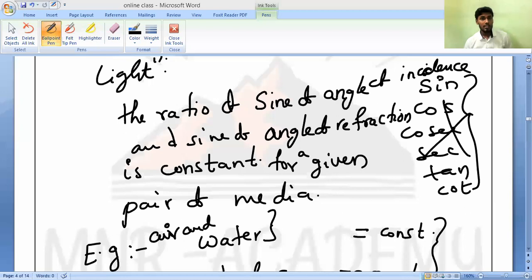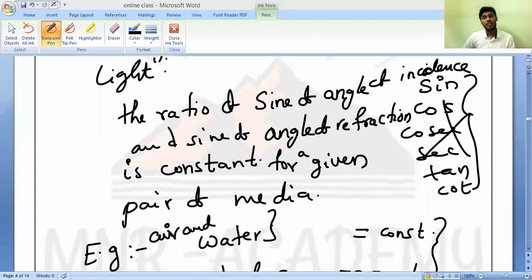Write the definition. According to Snell's law of refraction of light, second law, the ratio of sine of angle of incidence to the sine of angle of refraction is constant.